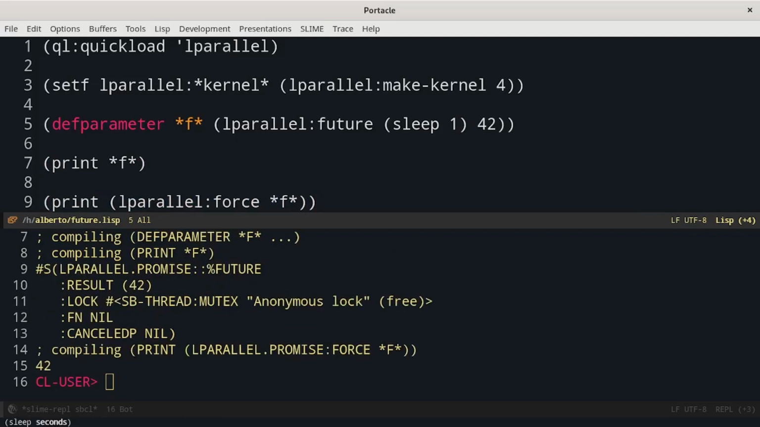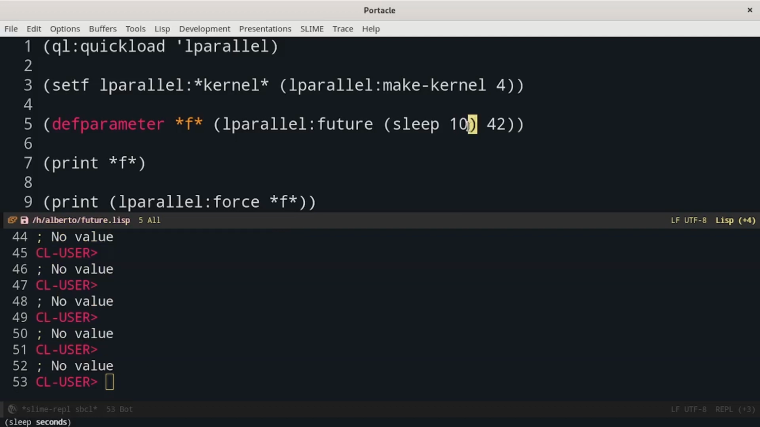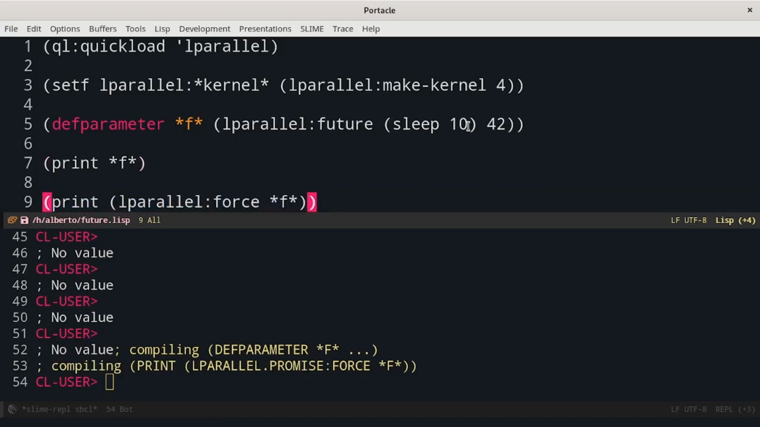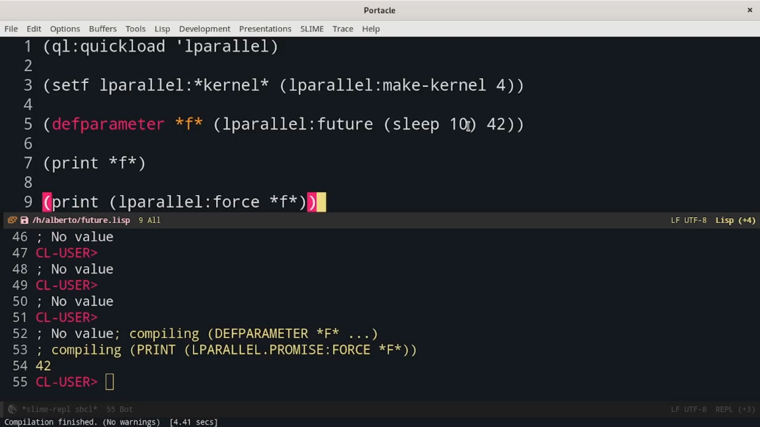Now let's define the future again, but this time we sleep for 10 seconds. And then we force it to get the value back. We can see that we had to wait for the sleep to finish. The first function, the call to future, returned immediately, but then force had to wait.